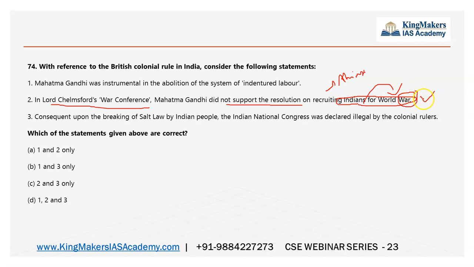But the statement is wrong. So my logic would have backfired. Logic will not give you success, so please use it as a last resort only. It is very important to understand that. Consequent upon breaking the salt law by Indian people, the Indian National Congress was declared illegal. That is fine. So the answer is B, that is, 2 is wrong. If I had marked D, I would have gone wrong.